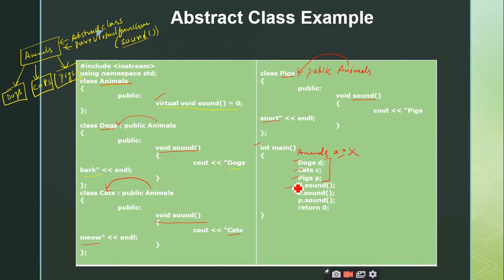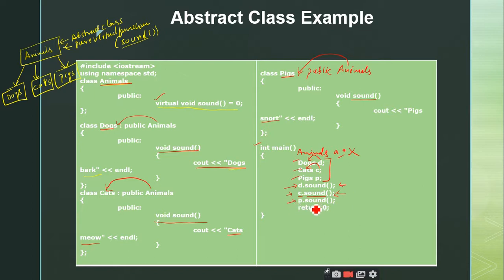After this I invoked the sound function of D. What is D? It's an object of dogs. So it will simply print the statement dogs bark. On the next statement I invoke the sound function with the object of C, which is of type class cats. So the cat's meow statement will be printed here, and the next statement is p dot sound.